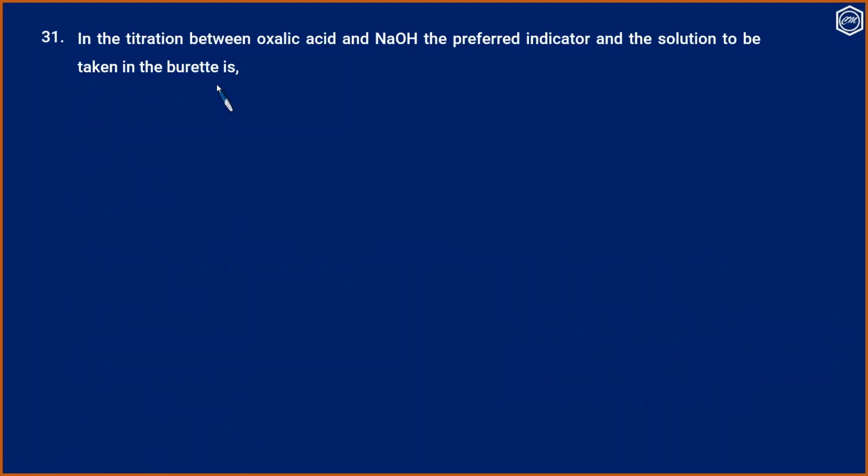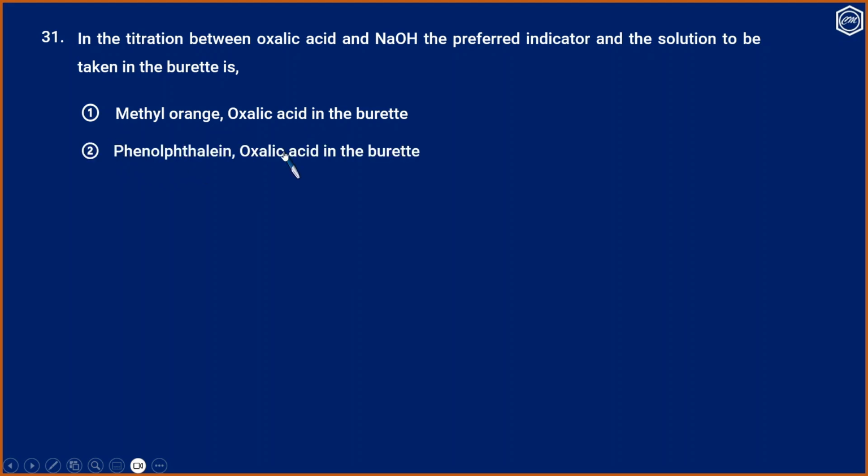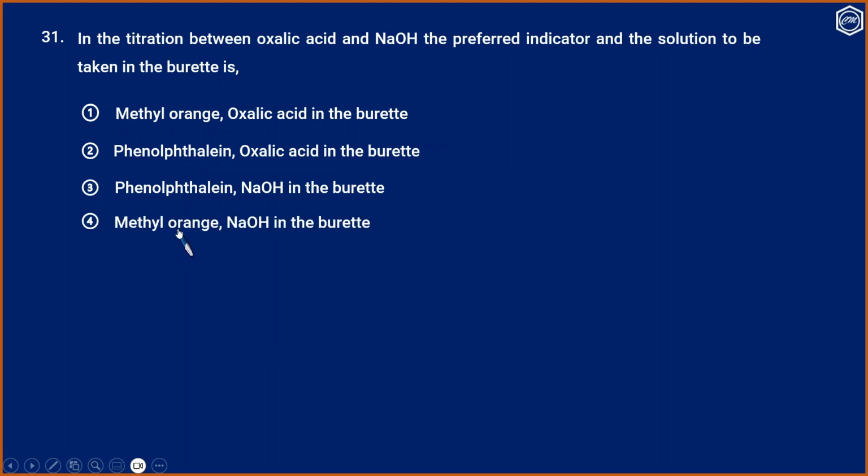Question number 31. In the titration between oxalic acid and sodium hydroxide, the preferred indicator and the solution to be taken in the burette is: 1. methyl orange and oxalic acid in the burette, 2. phenolphthalein and oxalic acid in the burette, 3. phenolphthalein and NaOH in the burette, 4. methyl orange and NaOH in the burette.